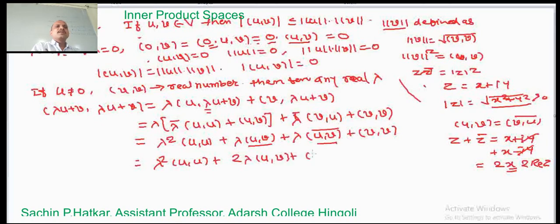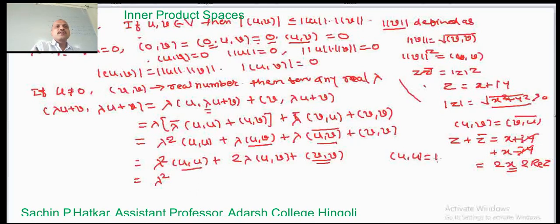The inner product of v comma v is a norm, and the norm is under root, so this is equal to norm of v square. So this is equal to lambda square times the inner product of u comma u. The inner product of u comma u means norm of u square.